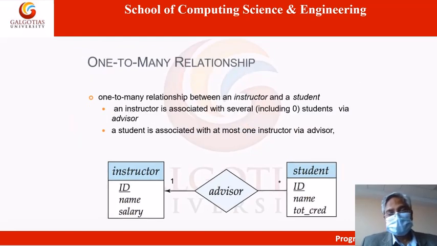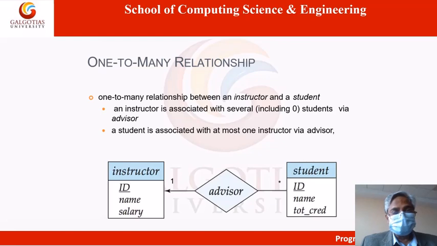Look here, another example: a one to many relationship between an instructor and a student. One instructor can advise many students. Here, for one instructor, 1 is written and there is an arrow, and one instructor can advise many students. So for many students, a simple line, not an arrow, or an asterisk. Asterisk is for many. Is it clear?